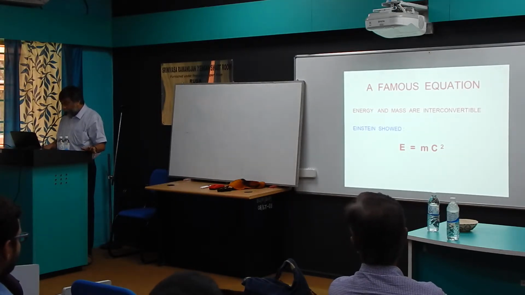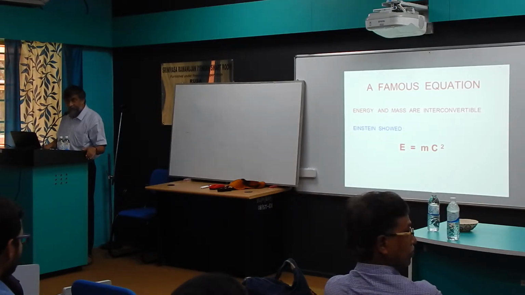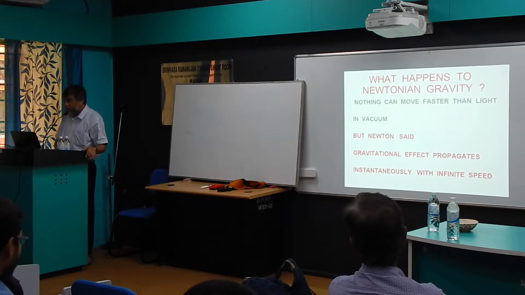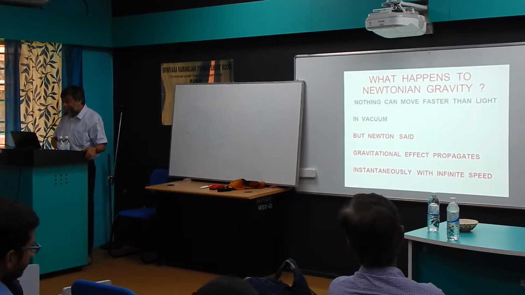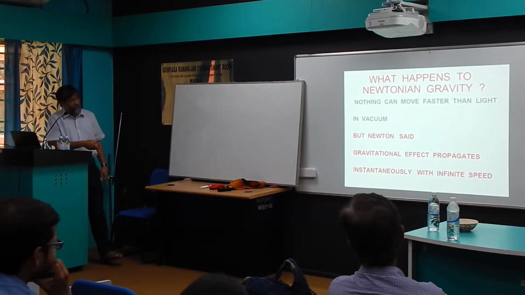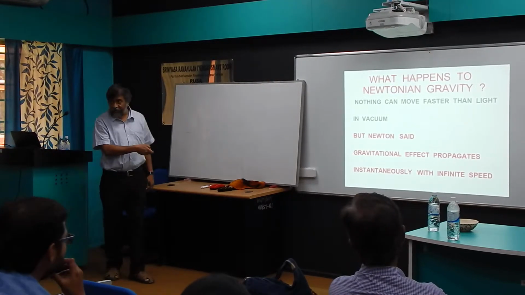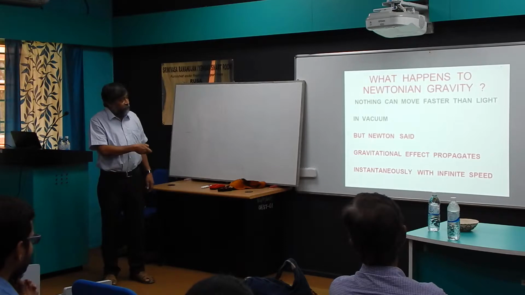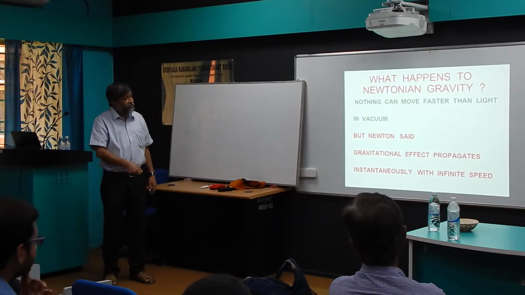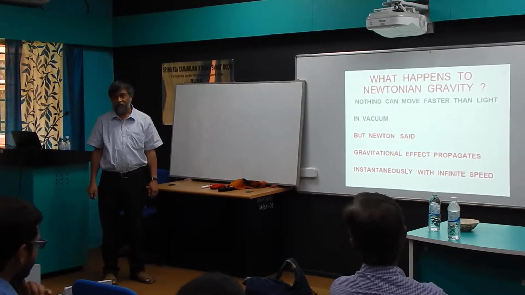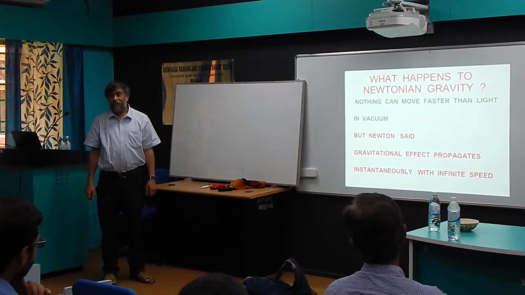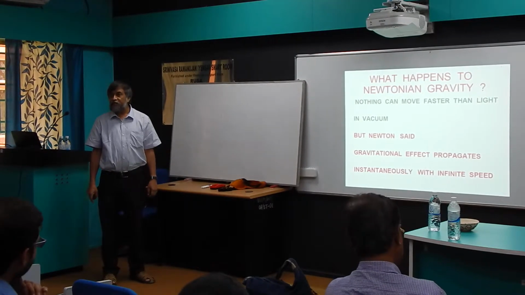But then, why are we stating all this? We are stating all this because this is an observed thing. And what happens to Newtonian gravity? Einstein taught us that nothing can move faster than light in vacuum. And Newton said gravitational effect propagates instantaneously with infinite speed. So there is a clear clash. Einstein said no, it's not possible.